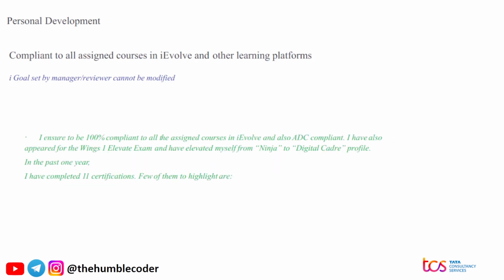Moving on to the next one, which is again related to personal development. So this is about complying to all assigned courses in iEvolve and other learning platforms. You can mention that I ensure to be 100% compliant to all the assigned courses in iEvolve and also ADC compliant. I have also appeared for Wings 1 exam, which is for upgrading my profile, and I have also completed so and so courses. If you don't know the exact course, just mention that I have completed this many certifications or something in the iEvolve.